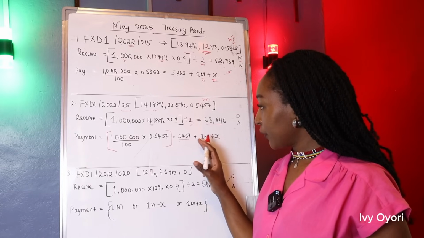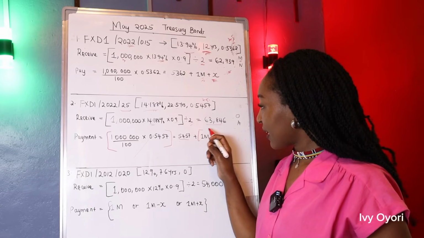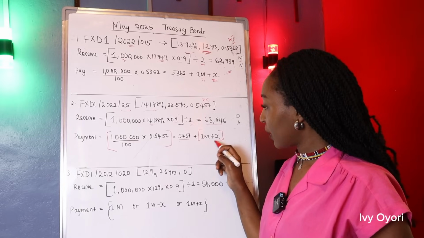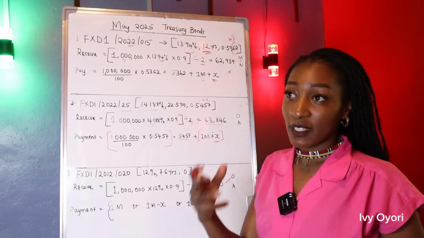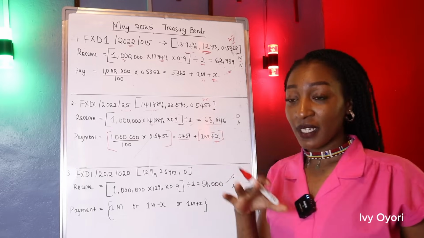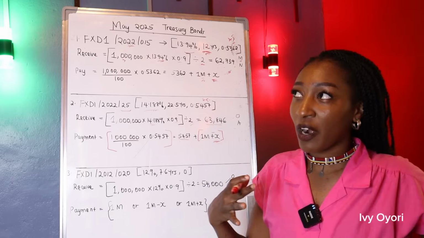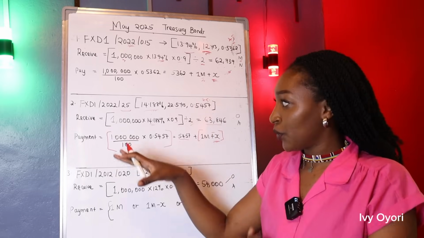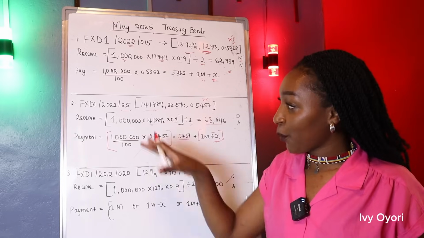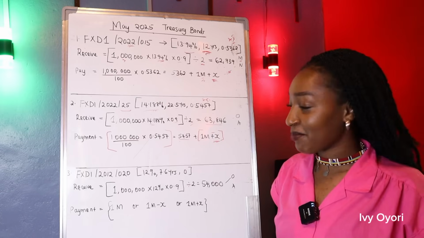Plus the 1 million. This number here can be less than a million, or it can be more. So it's going to depend on X, which we don't know. We expect the market to determine that. It can be at a premium, it can be at a discount. At a premium, it's when you are paying more than the 1 million worth of investment. At a discount is when you're paying less than the 1 million, but you'll get your 1 million back.